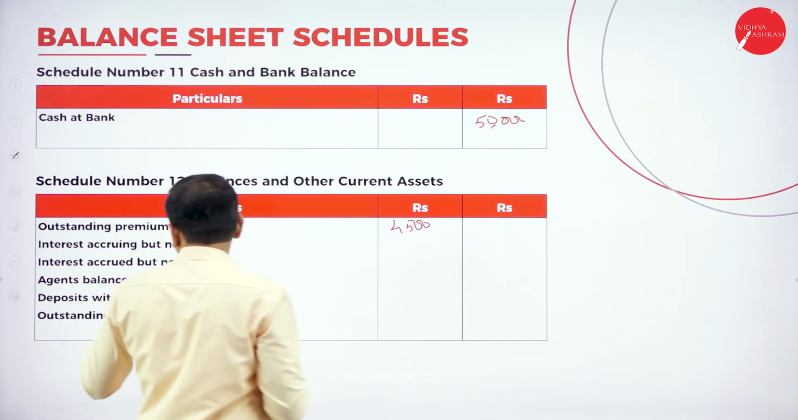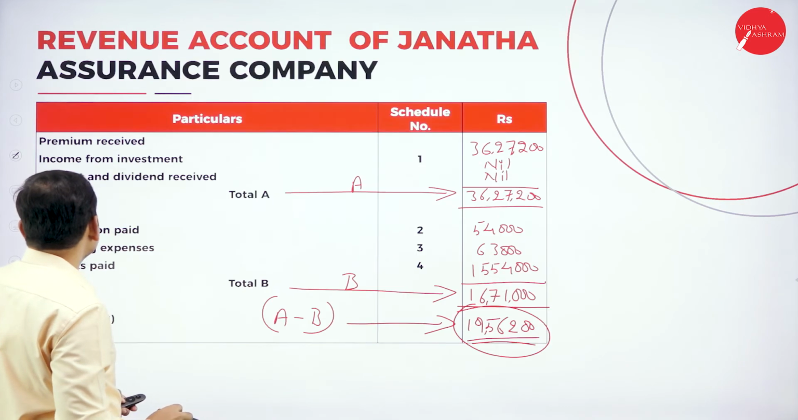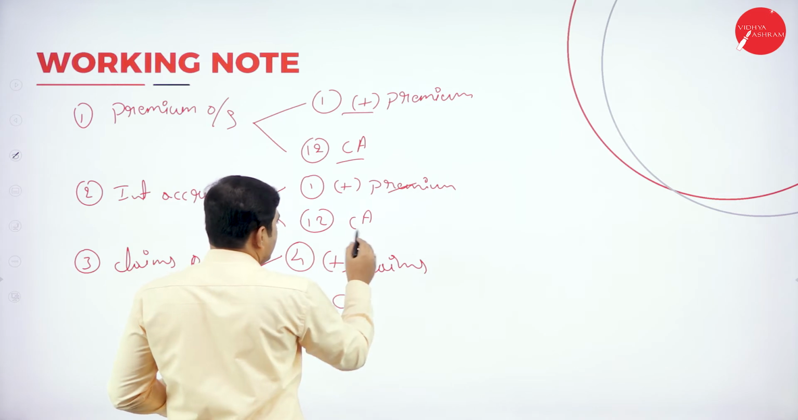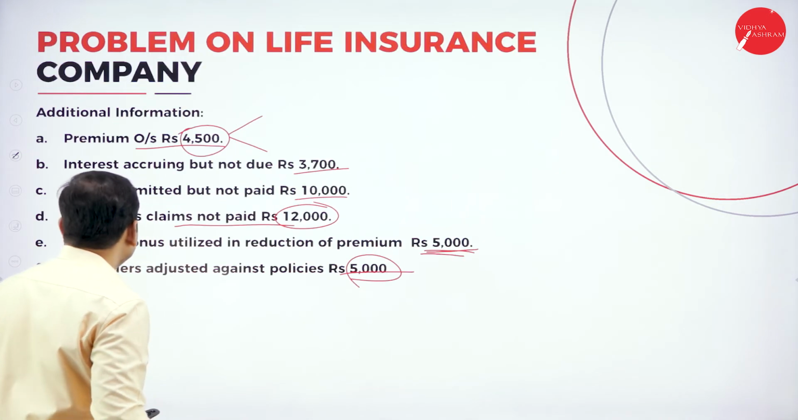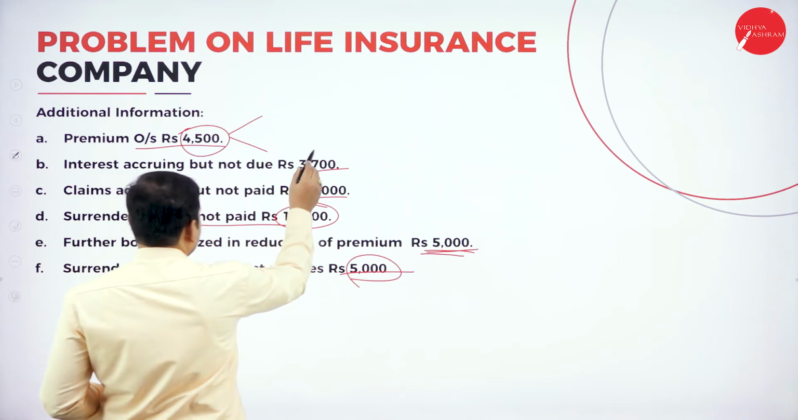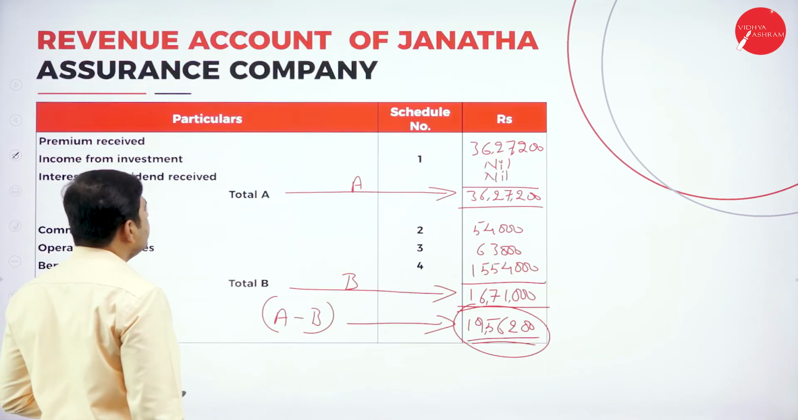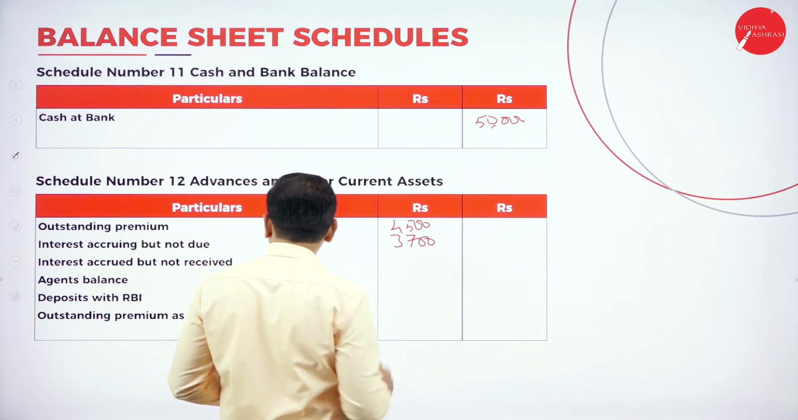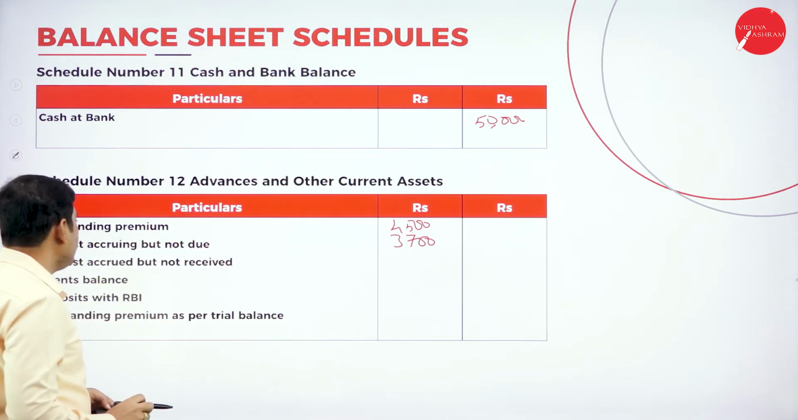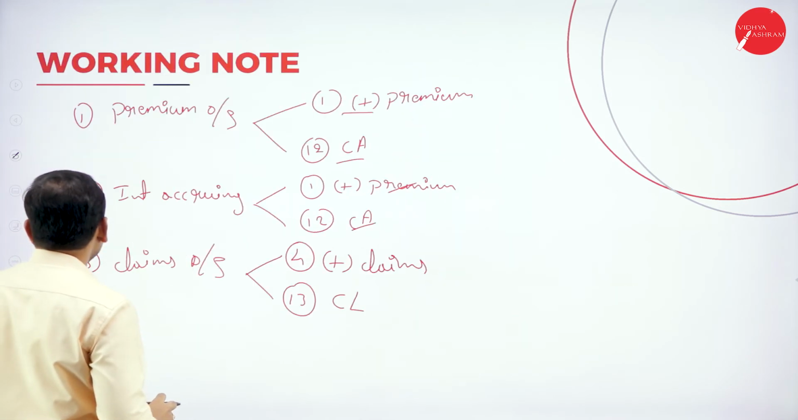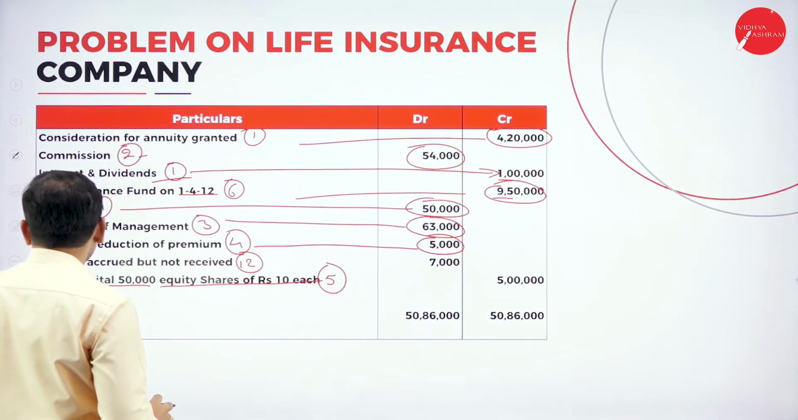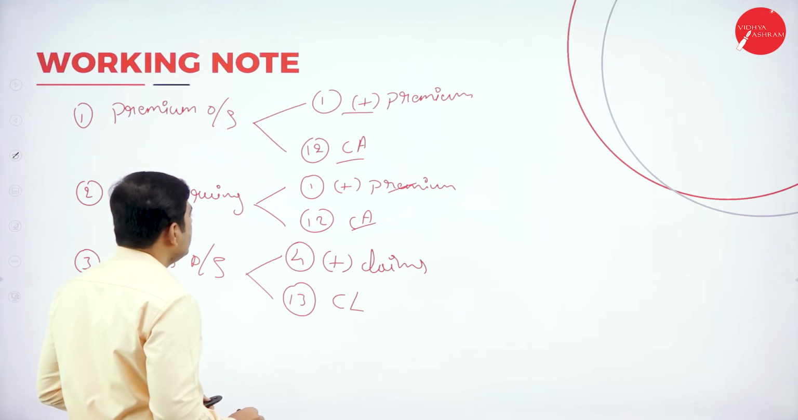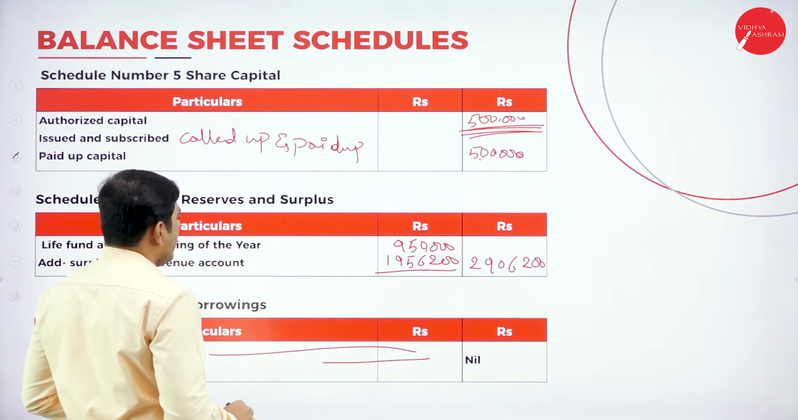Again, interest accruing but not due, it is in the adjustment. Look at the adjustment. Interest accruing but not due, we have to show it in the current assets, like the premium already added. Interest accruing but not due is 3,700. Next, interest accrued but not received. It's also in the trial balance. Interest accrued but not received is 7,000.